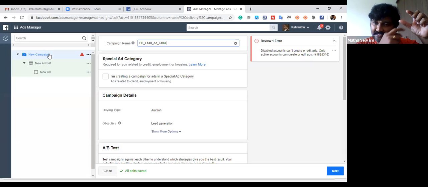In the same campaign, I could create two ad sets: one ad set for Tamil, one ad set for English. In case I want to target people in Andhra Pradesh and Telangana, then I can make one more ad set.